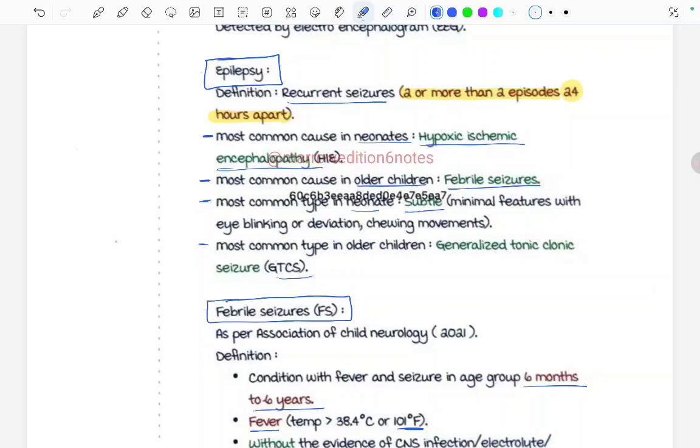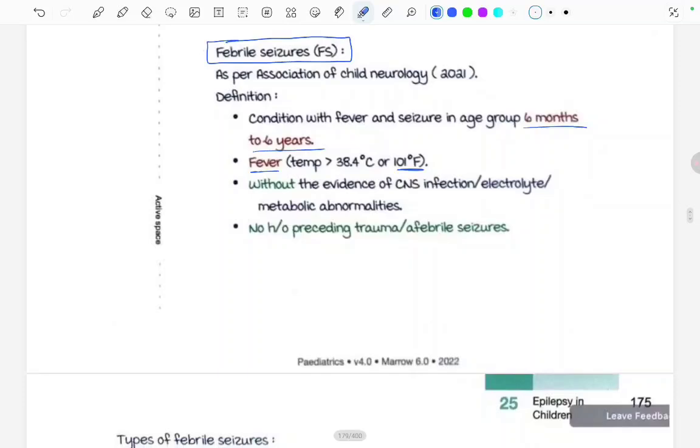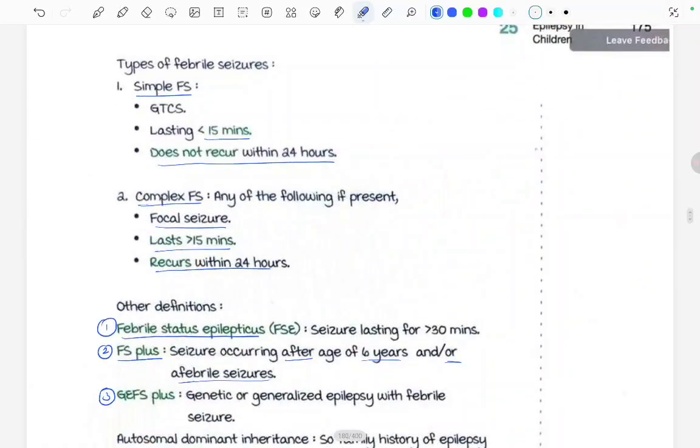Now first we talk about febrile seizures. Age group 6 months to 6 years, fever more than 100 to 101 degrees Fahrenheit, without any CNS infection, electrolyte or metabolic abnormalities, and no afebrile seizures or trauma. Febrile seizure is divided into simple or complex type. Simple is when there is GTCS lasting less than 15 minutes and it does not reoccur within 24 hours. Complex febrile seizure is a focal seizure lasting more than 15 minutes, or one that recurs within 24 hours. We saw about the other ones also, but not very significant.